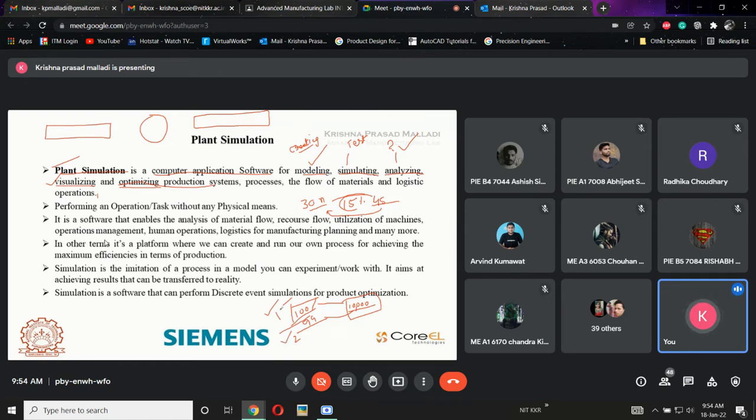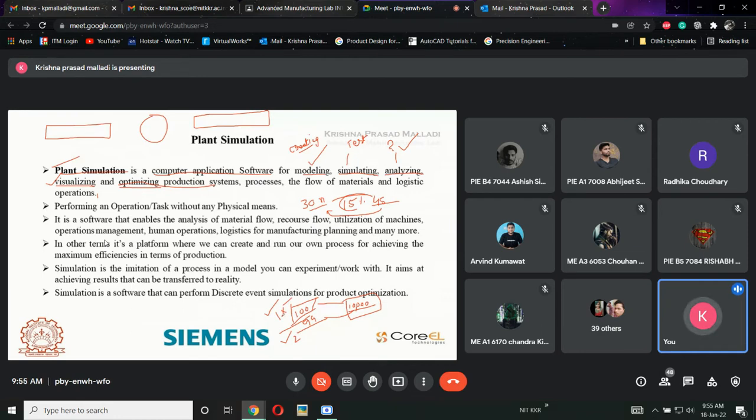In that, I have tried to eliminate one machine, and I am still getting 10,000 components. Now what has happened? I am not using one machine. Because of this, some resources will be kept vacant, and a lot of things will be kept free. That is why I am getting this output, and at the same time efficiency is increased. This is called optimizing.